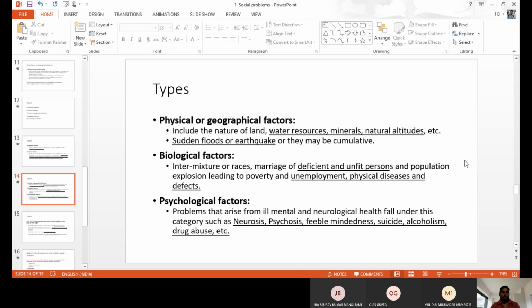And psychological related social problems. Because of psychological reasons also we have issues, like not being able to keep the mind steady, feeble mindset, psychosis, neurosis, suicide tendency, drug abuse, alcoholism, memory loss, and mental disorder. Because of this also we have issues. So this is psychological related social problems. We have different types of social problems in our society: economic related, cultural related, physical, geographical related, biological related, psychological related. These are the types of social problems.